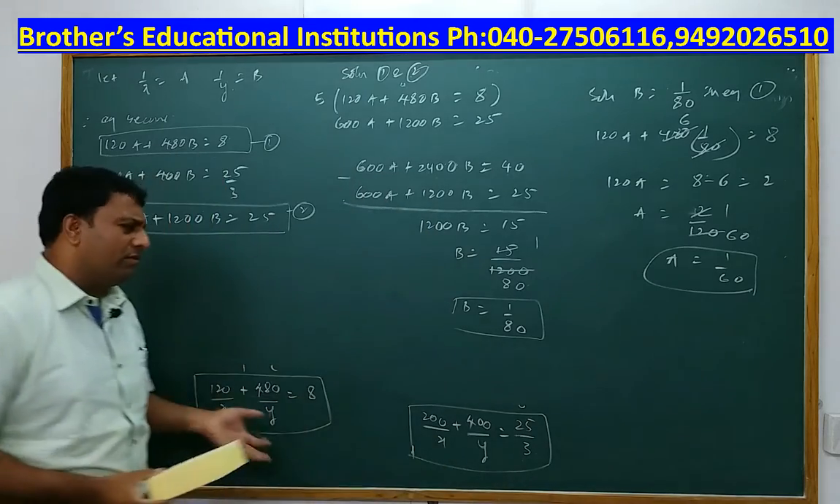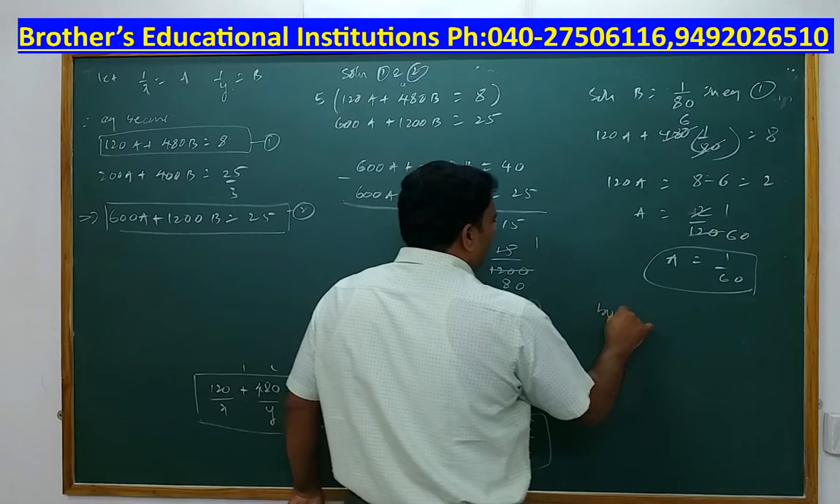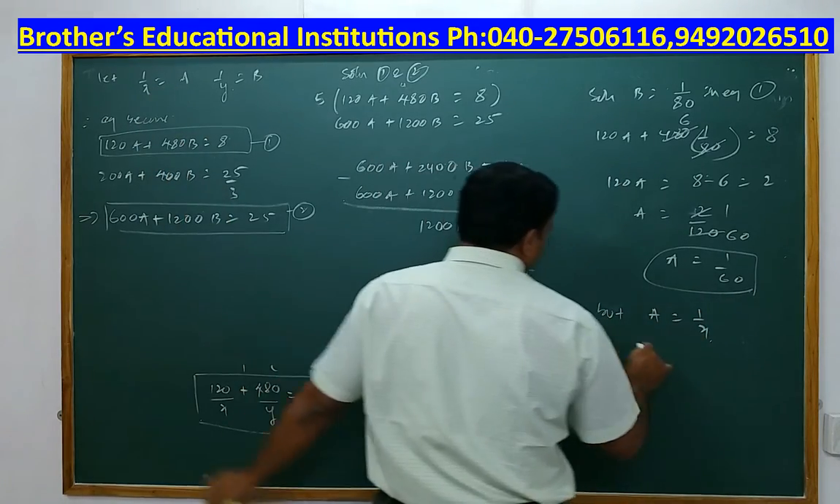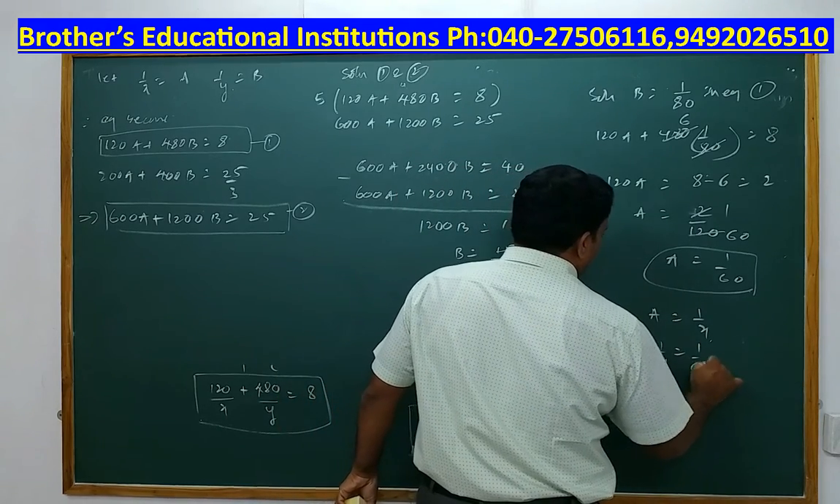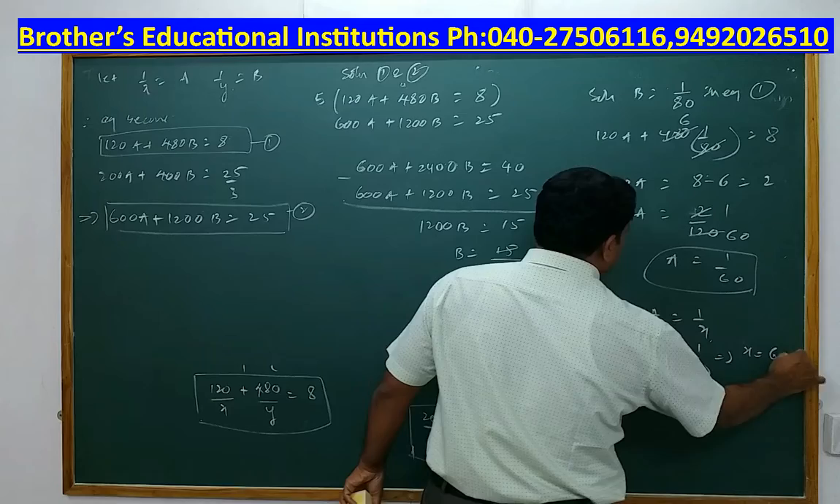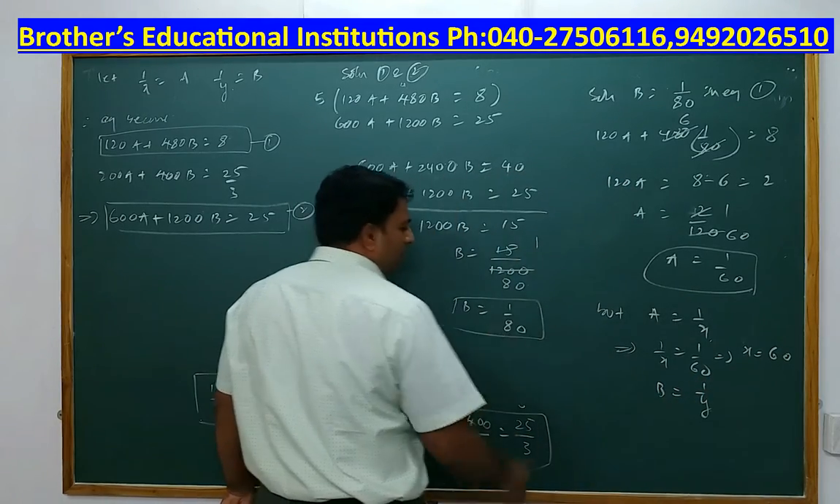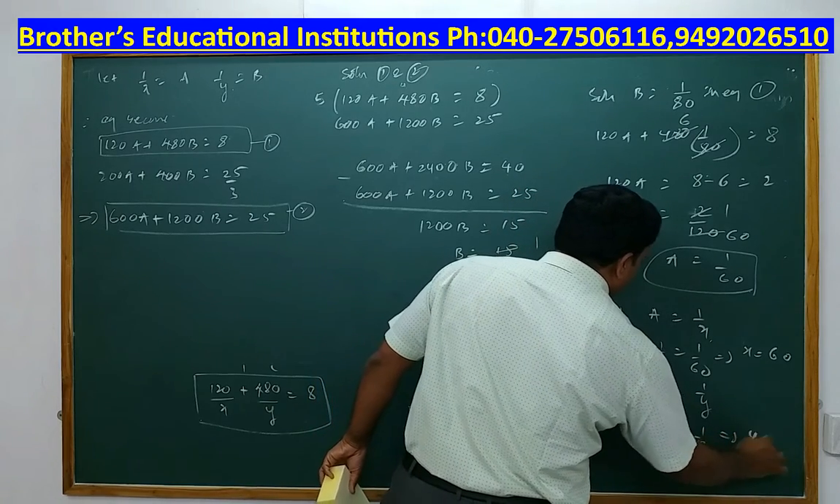Absolutely not. Our given variables were in terms of x and y, so now I need to go back. But what is a? a is equal to 1 by x, that is what you have assumed. a is equal to 1 by x implies 1 by x is equal to 1 by 60, so x is equal to 60. Similarly, b is equal to 1 by y, and b is equal to 1 by 80, so y is equal to 80.